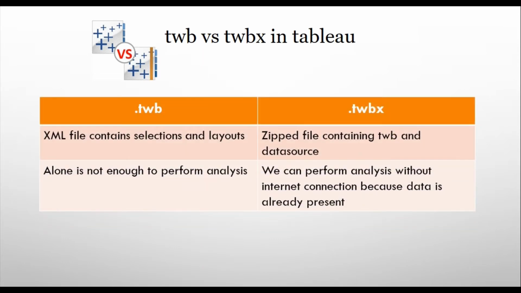The difference between TWB and TWBX file: TWB contains selections and layouts only, and TWBX is a zip file containing the TWB and data source. So TWB alone is not sufficient to perform analysis, and the TWBX file contains data also, so it can perform analysis alone.